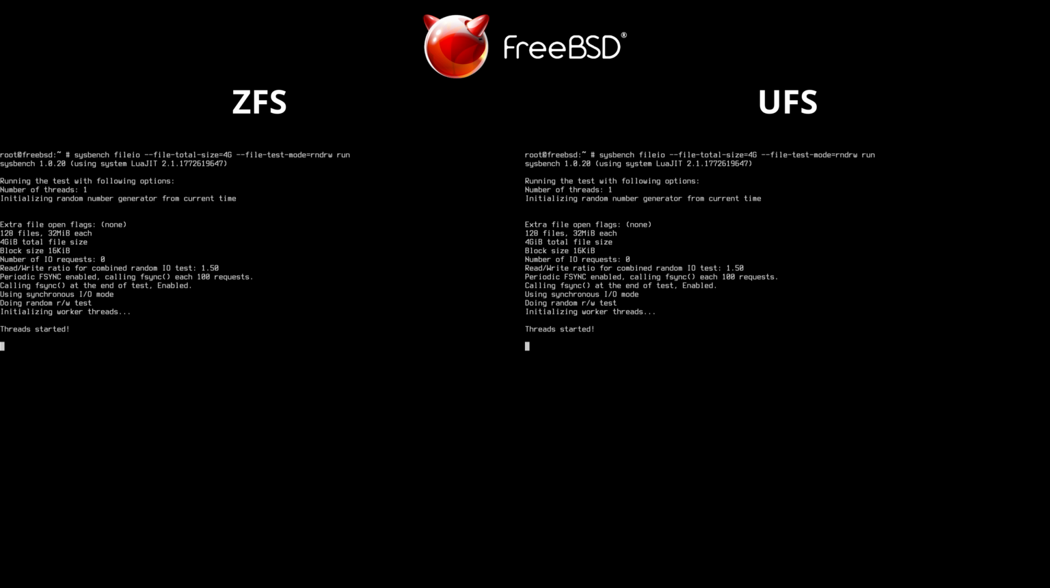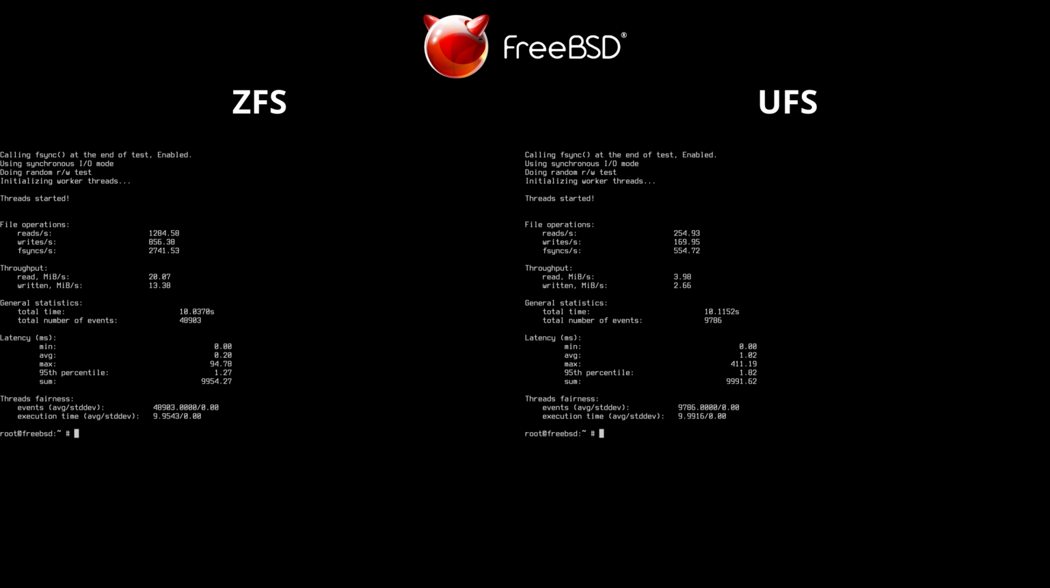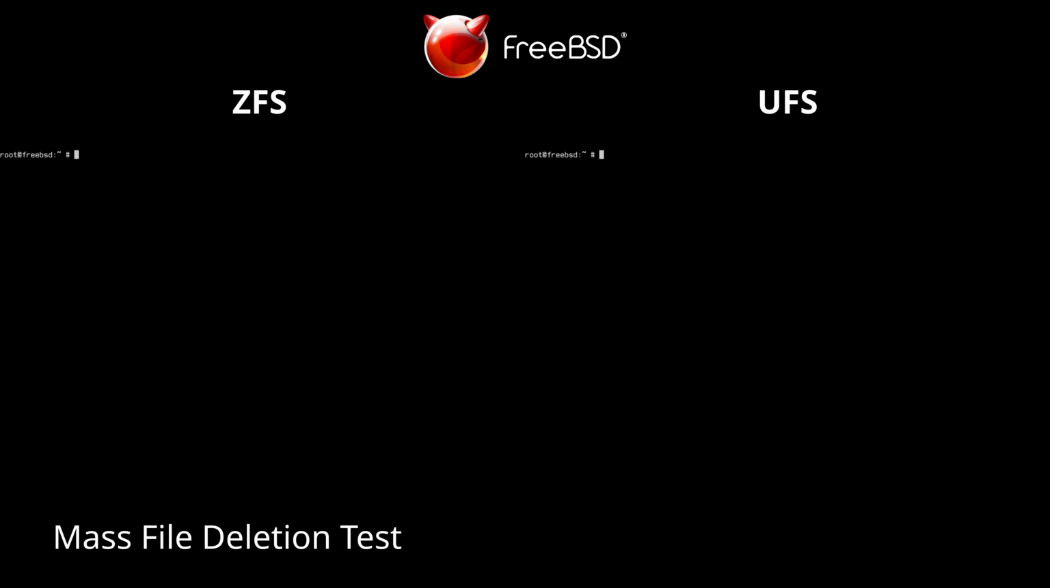The test measures file system performance under concurrent random access, evaluating latency and throughput in mixed operations. This is another test where Z wins by far. Even its speed is higher than the tests we have already done on Linux with ext4 and BTRFS.